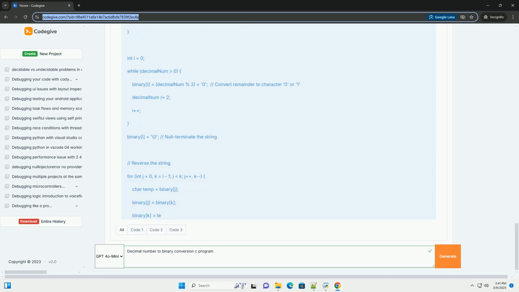The remainders are converted to character representations, 0 or 1, and stored in the binary string. Since the remainders are calculated in reverse order, the string is reversed using a loop. Important: the main function then calls free(binaryString) to release the memory that was allocated by malloc. If you don't free the memory, you'll have a memory leak.